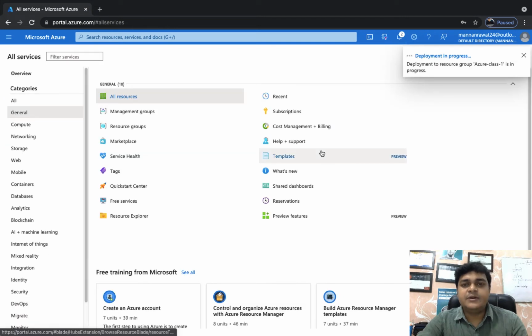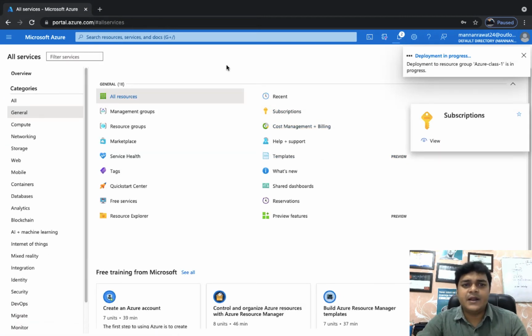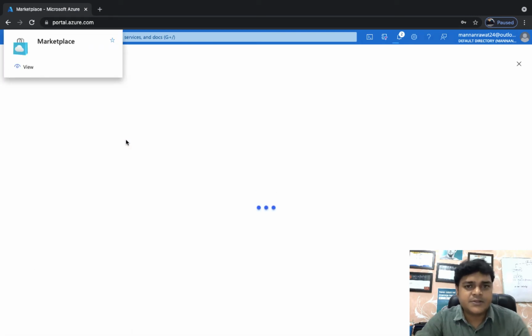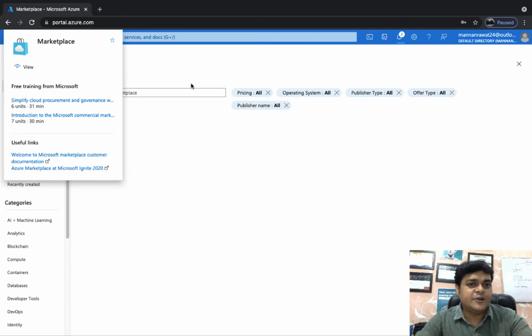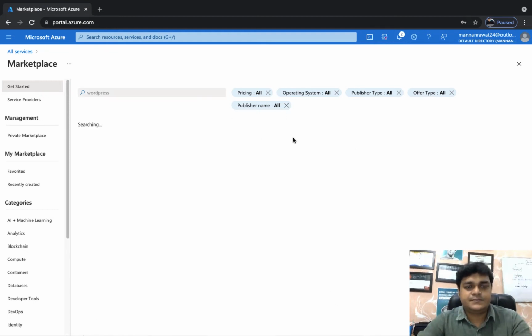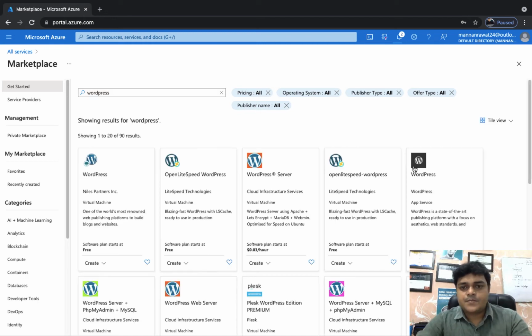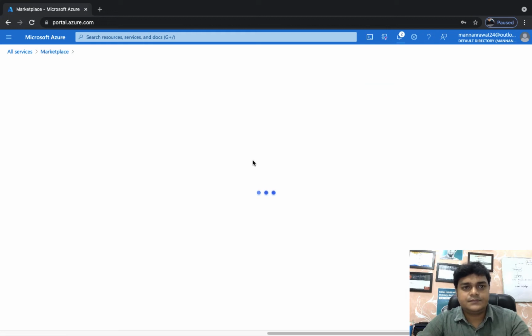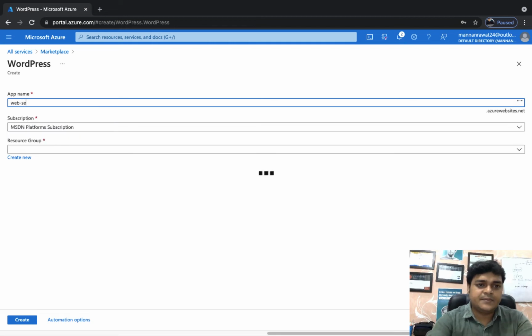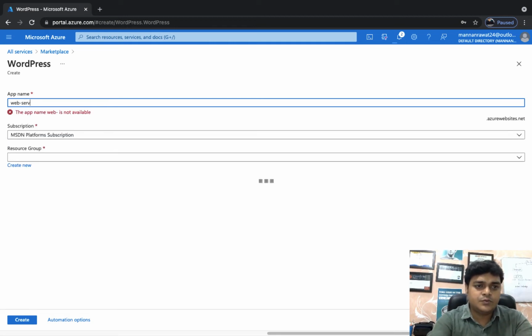Validation completed, and it will take up to 3 to 5 minutes. Meanwhile, I'm going to create another web server as well. Same procedure: open marketplace, type WordPress, and create a new WordPress in location East US. So WordPress. Type the name of your web server. This time, web server 2.